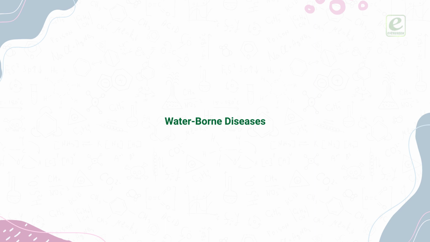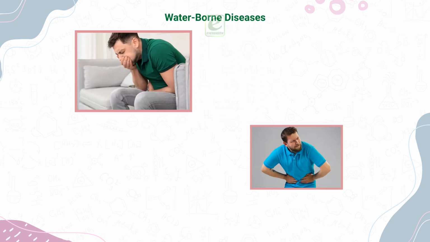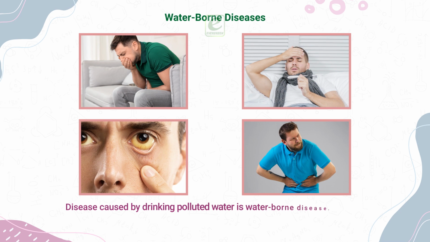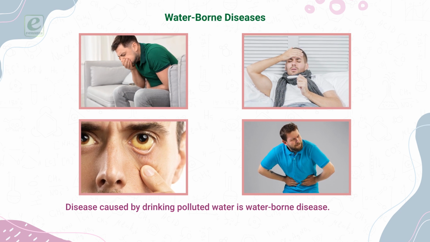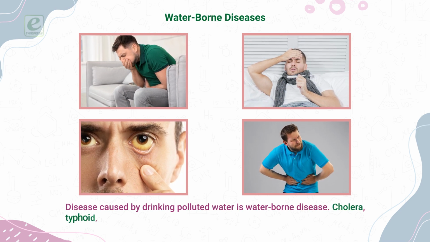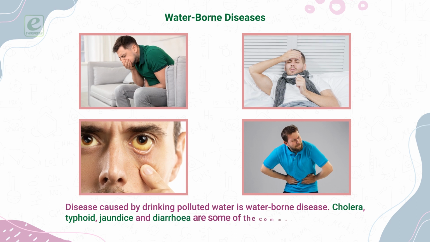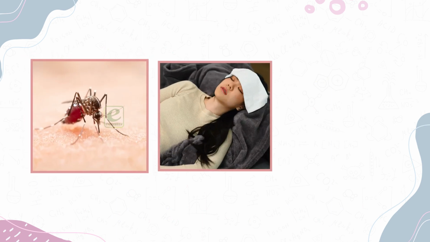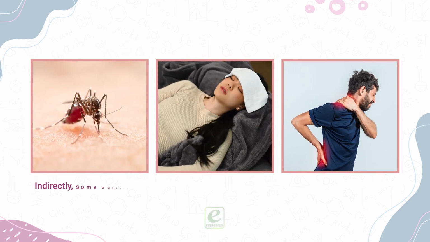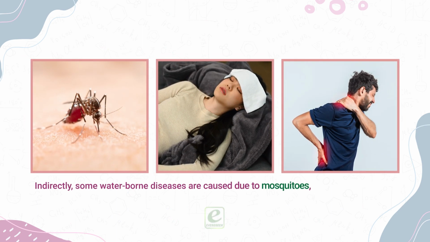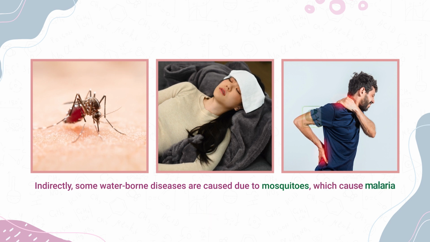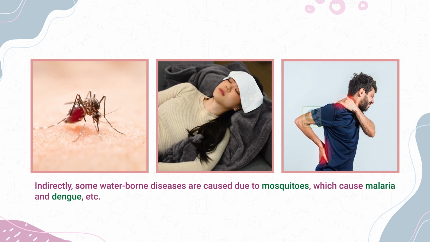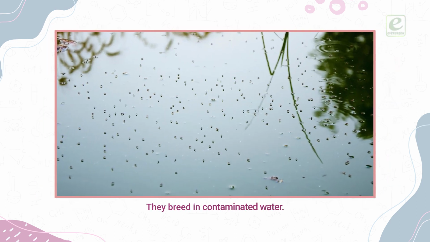Waterborne diseases. Disease caused by drinking polluted water is waterborne disease. Cholera, typhoid, jaundice, and diarrhea are some of the common diseases. Indirectly, some waterborne diseases are caused due to mosquitoes, which cause malaria and dengue, etc. They breed in contaminated water.